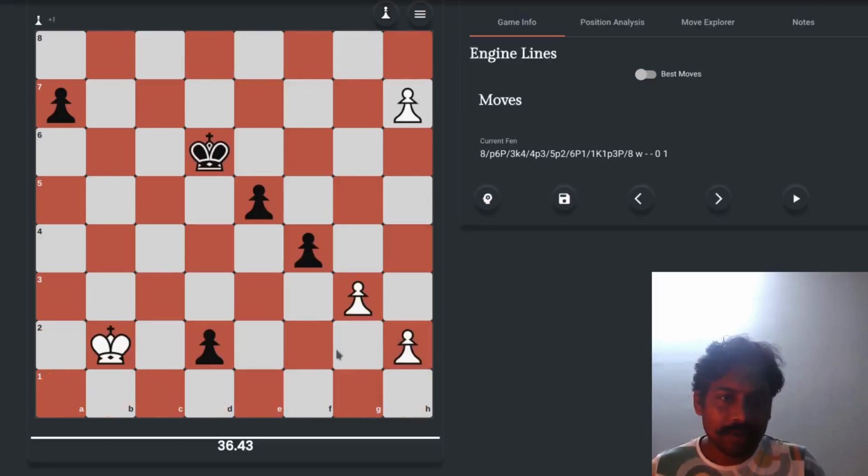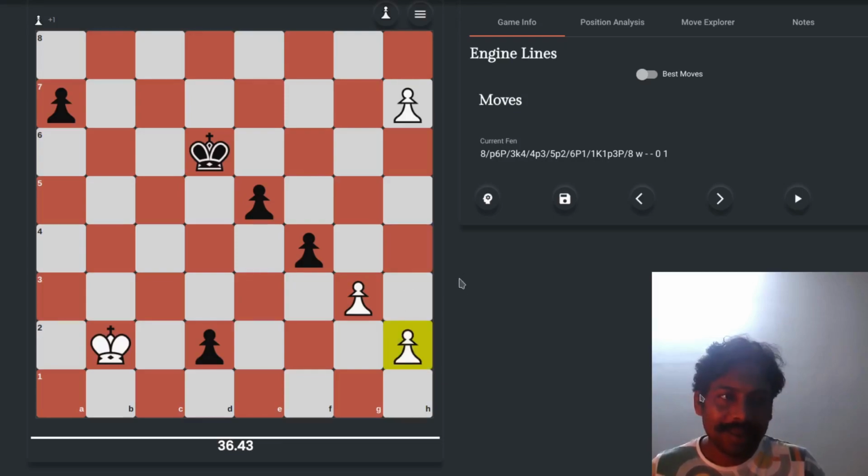So this pawn is on the second rank, and this pawn is on the second rank. Now the pawns on the second rank can be moved 1 step forward or 2 steps forward. While moving straight forward, they cannot capture a piece. So we can move this pawn either to this square or to this square.